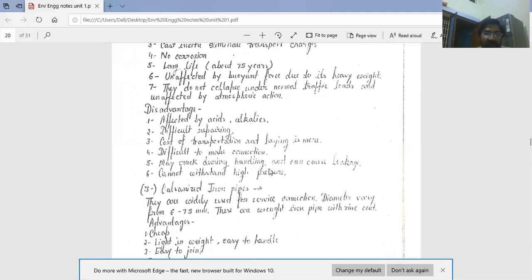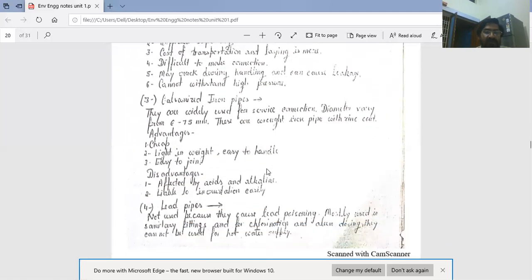And third is galvanized iron pipes. They are widely used for service connections. Diameter varies from 6 to 75 mm. These are wrought iron pipes with zinc coating.